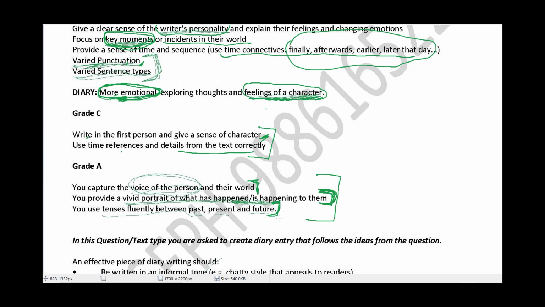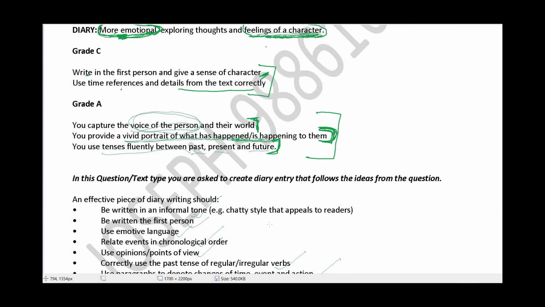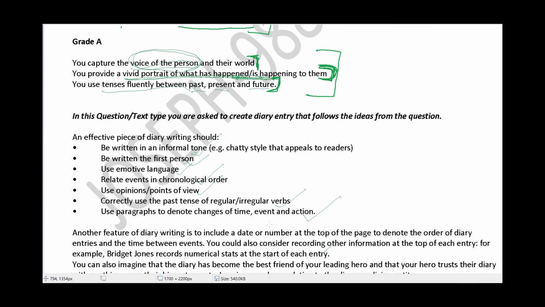So what would an effective diary entry look like? Here is a quick checklist to make sure that you have written a good diary entry. The first one is, does it use an informal tone? Make sure that it is written in first person. Make sure that it uses emotive language. Make sure it is in chronological order. The time as mentioned in the passage is reflected in the same way by you in your diary entry.